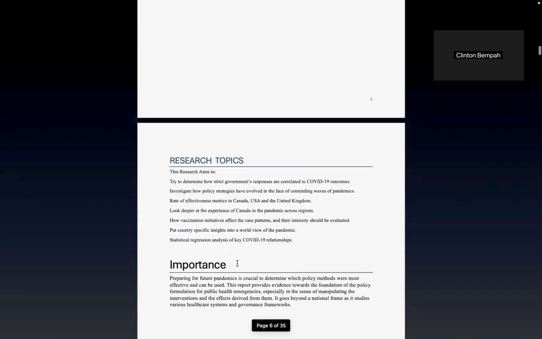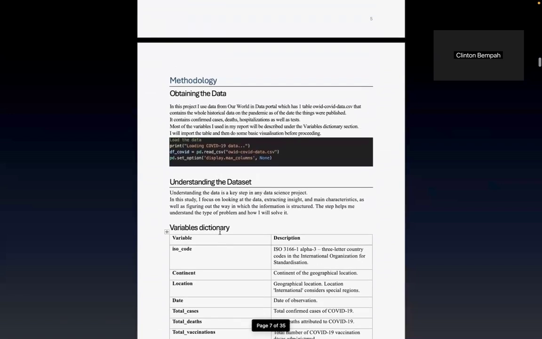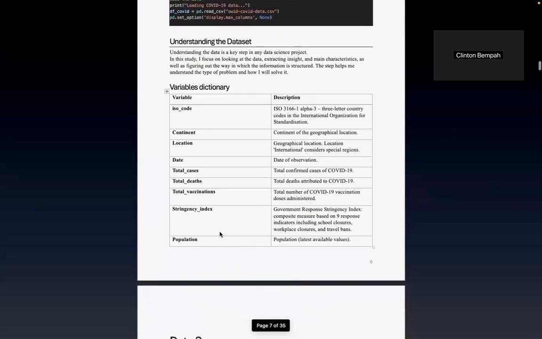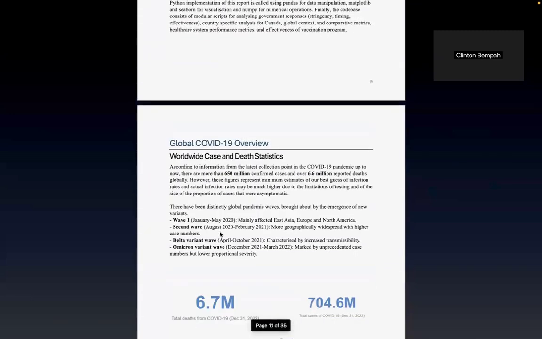As you can see here, these are my research questions. The research questions aim, like I mentioned earlier, to determine the effectiveness of the government response, a comparative analysis of different countries, and a deeper analysis of Canada as a whole. This is the methodology, how I obtained my data, understood the data set, and the variables that I used within the file.